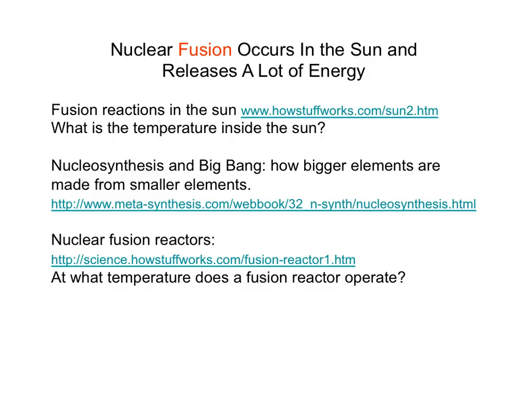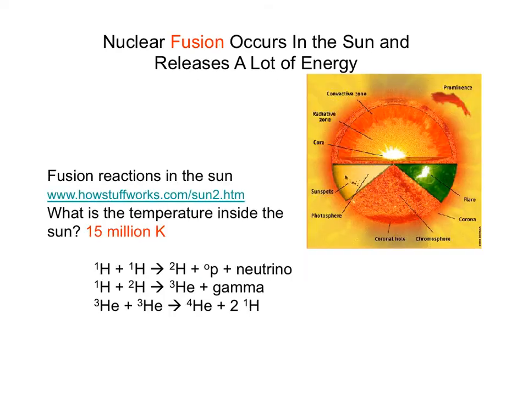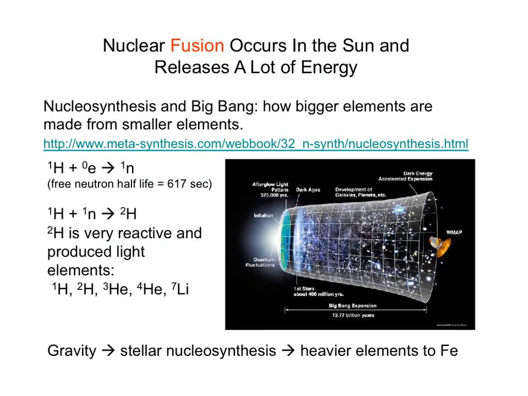In nuclear fission, a big radioactive isotope breaks up into smaller ones. In nuclear fusion, the reverse happens. Here are the nuclear fusion reactions which occur in the sun. Note that hydrogen is the fuel, and the temperature in the sun is 15 million degrees Kelvin. Nucleosynthesis describes how bigger elements are made from smaller elements in fusion reactions. That's where we came from.